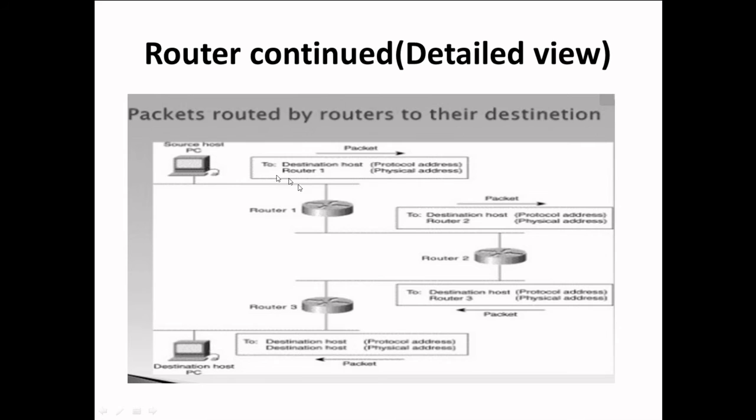it is possible that several intermediate routers come into the picture, and hence they are used to depict the path from the source host personal computer to the destination host personal computer. Say this host sends a packet. Now this packet moves to its nearest router 1.